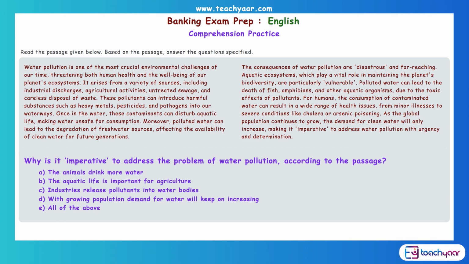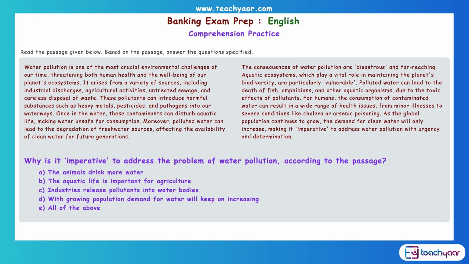Why is it imperative to address the problem of water pollution according to the passage? So in the passage, what has been given? First you look for "imperative." It has been put within quotes. So if you see the second last line here, if you read the last sentence: as the global population continues to grow, the demand for clean water will only increase, making it imperative to address water pollution with urgency and determination. So why do you think it's imperative?